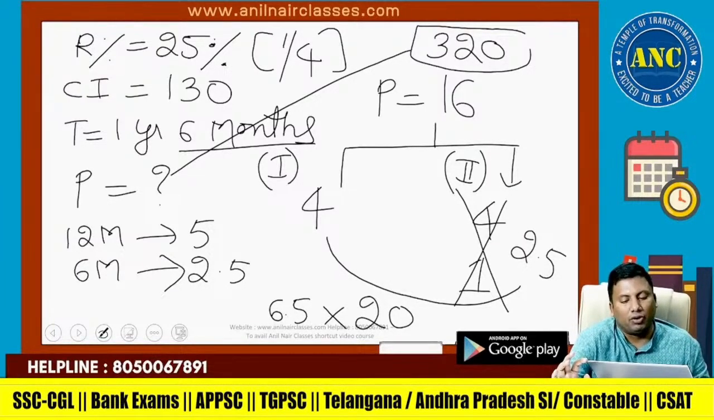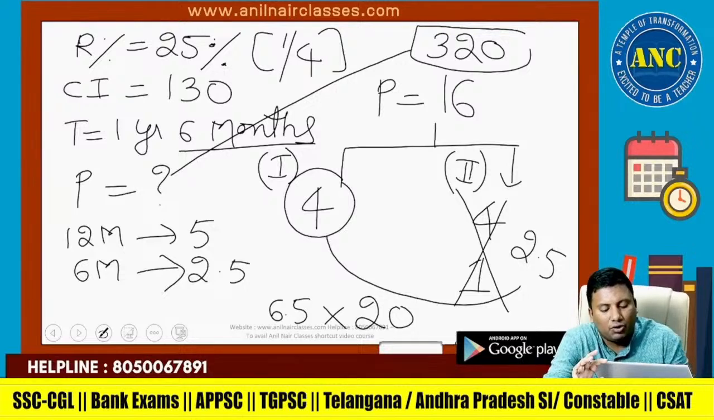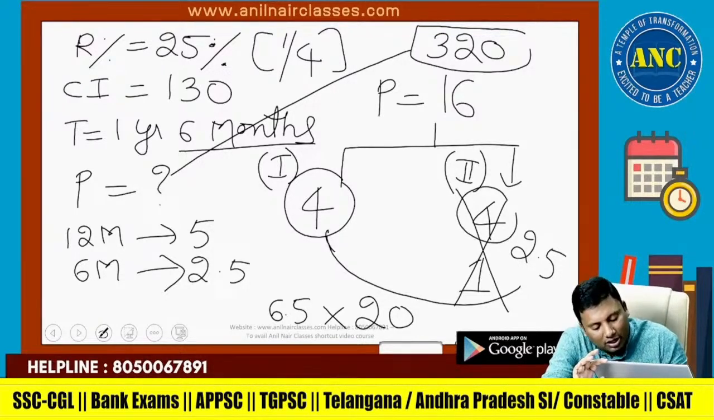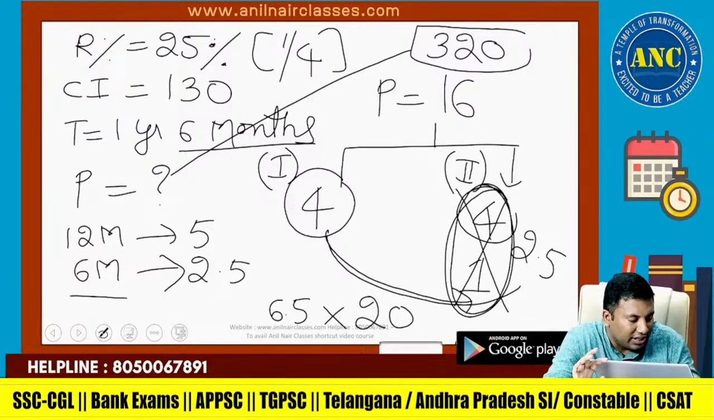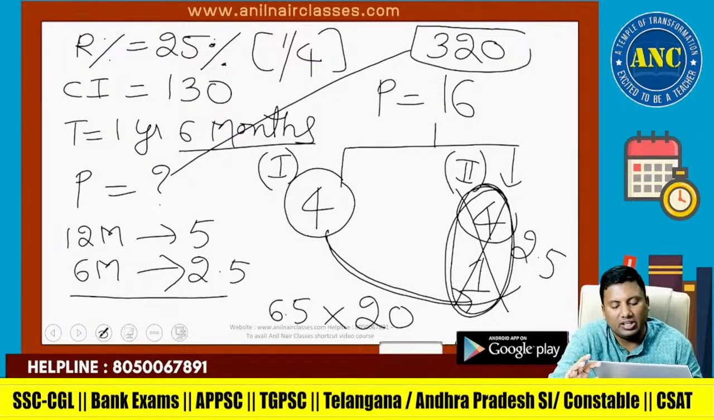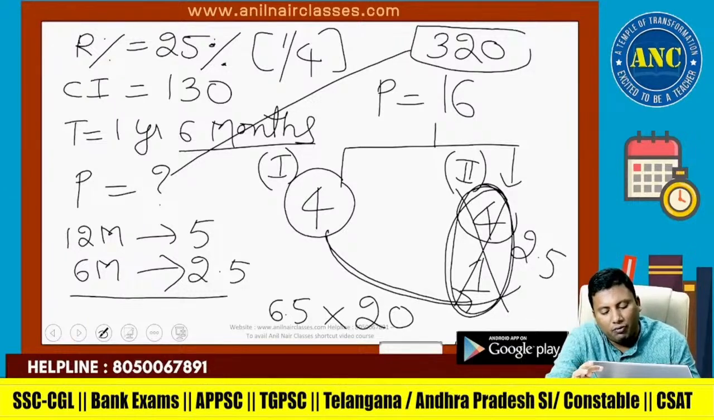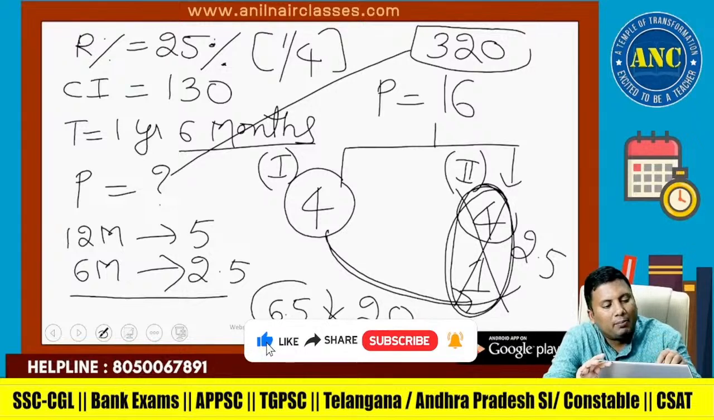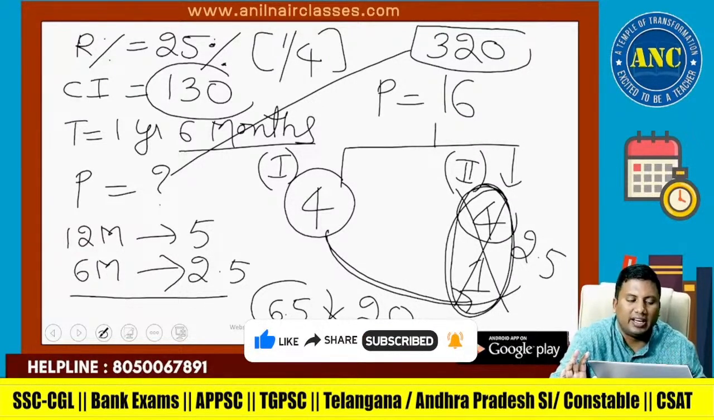25% is 1 by 4. P is 16. First year it is 1/4 of 16, which is 4. 1/4 of 4 is 1. 4 plus 1 is 5. 5 is for 12 months, but for 6 months it is 2.5. 4 plus 2.5 is 6.5. Total it is 6.5, but in the question it is 130. So into 20. I hope the idea is clear.